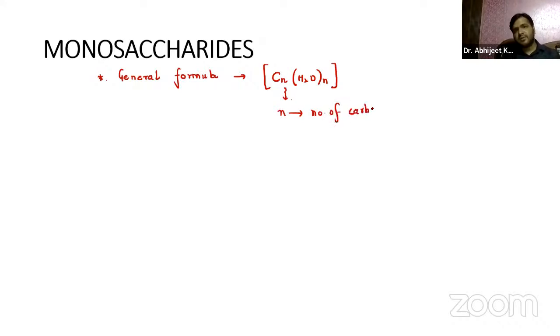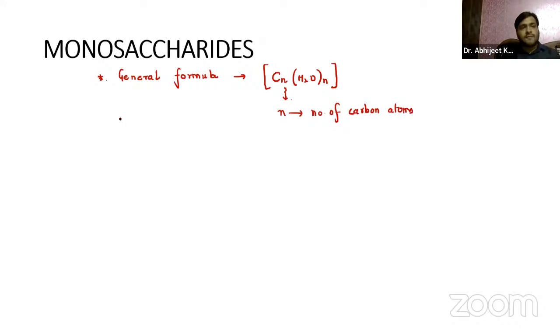We have already discussed this general formula, and it is CnH2nOn, where n denotes the number of carbon atoms, right?